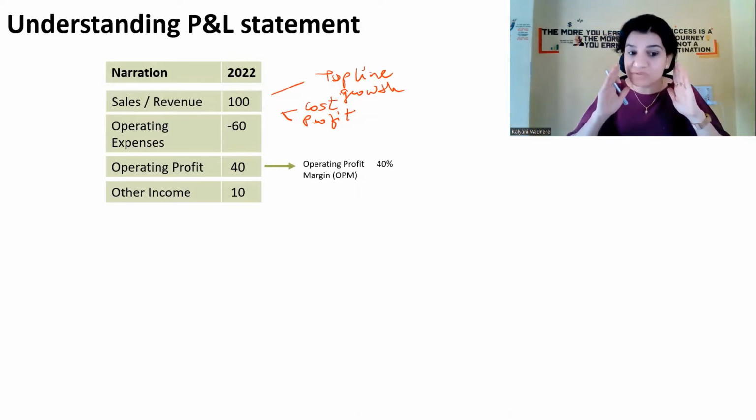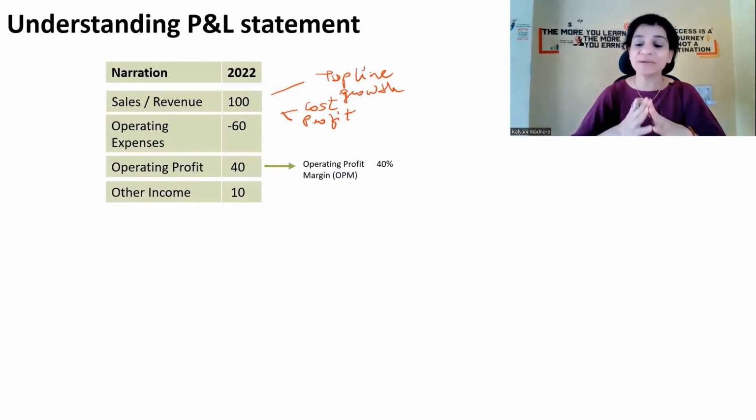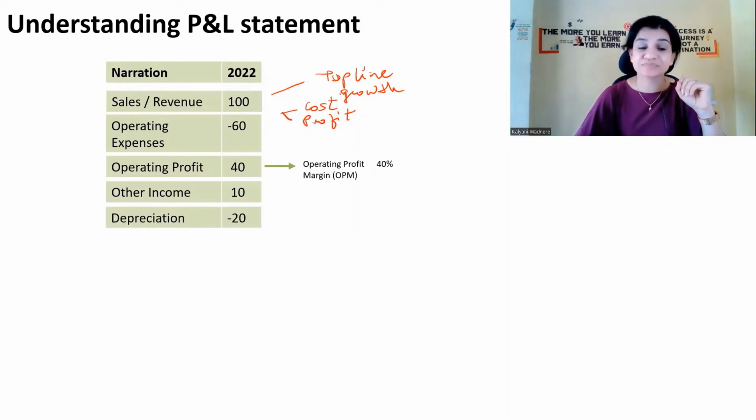So we need not focus more on other income. If the company is earning, it is good, but the main core business of the company, that revenue has to be growing. Okay, so after adding other income, the expenses that the company has to show is depreciation.